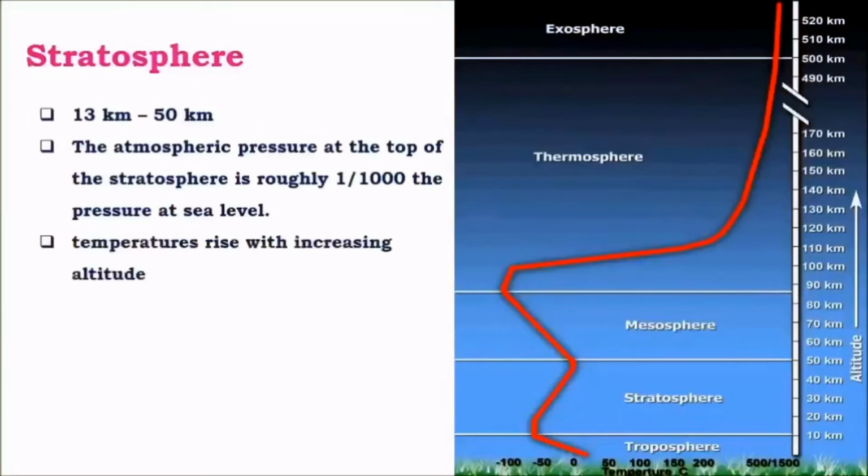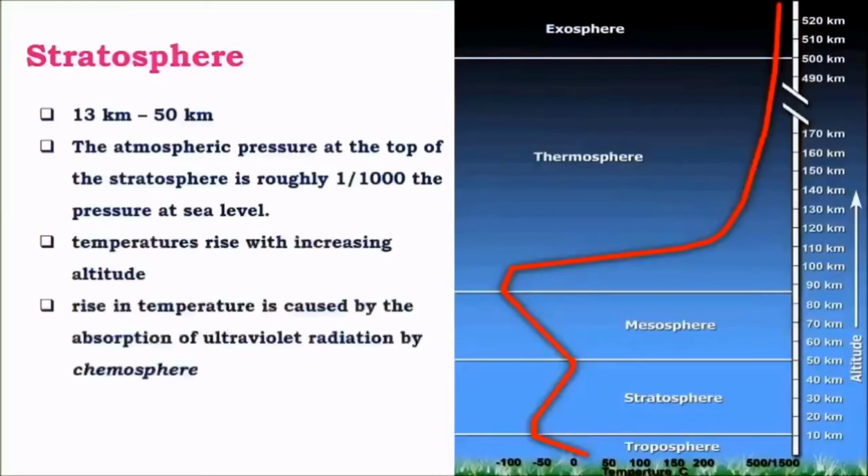And temperature rises with altitude mainly because of the presence of the ozonosphere. The ozonosphere is also called the ozone layer, that is, a combination of O3 molecules. This layer is very important as it absorbs most of the ultraviolet radiation that reaches the Earth's atmosphere. And ultraviolet radiation is dangerous for terrestrial life, as this light can induce genetic mutations, skin burns, skin cancers, and various related diseases.